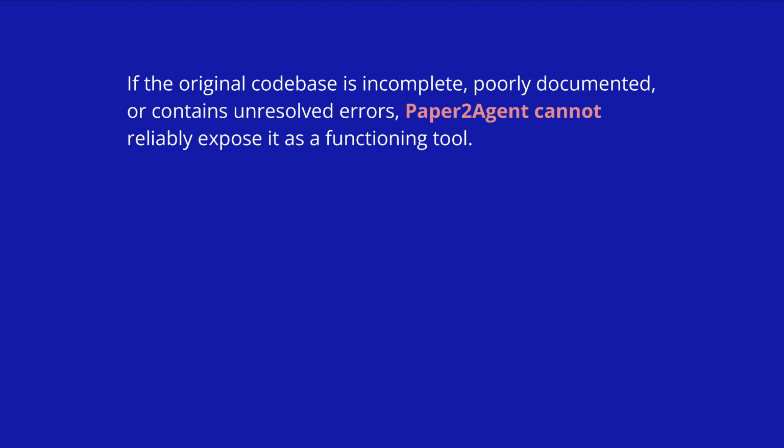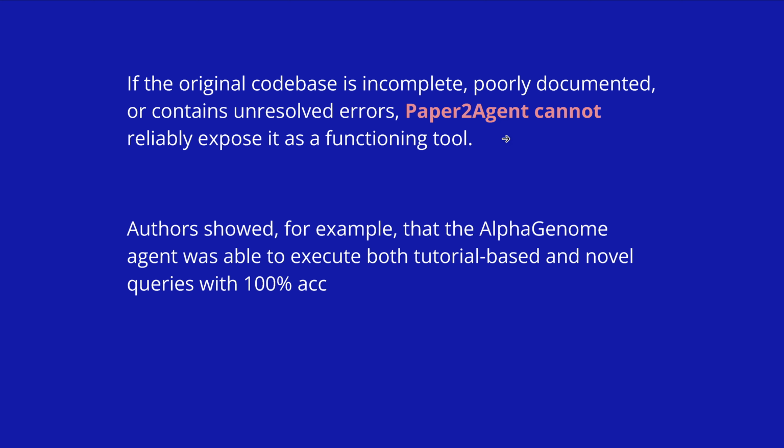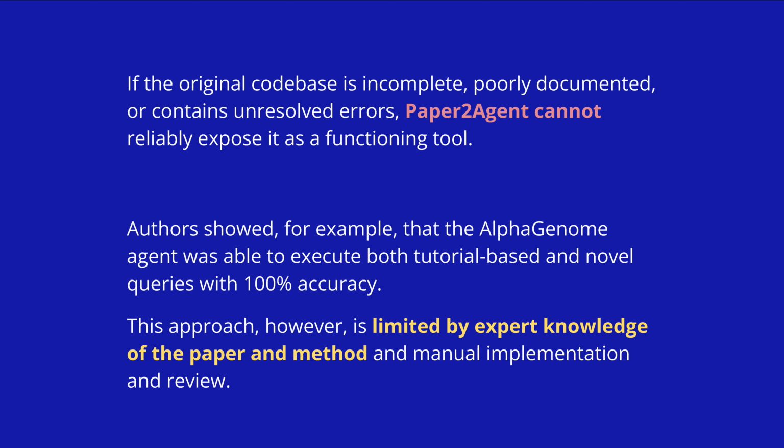Now, they tell us right in the front, hey, if you do not have the complete information, if you do not have the original code base, if the code base is incomplete or poorly documented or contains some unresolved error, this will not work. It really depends that you have the ArXiv paper, then you have the complete, fully documented and fully operational and evaluated GitHub repo where everything is just perfect. And then if you are lucky and you are an expert in your domain, then you can have this MCP server. Great. So it is highly limited to expert knowledge.